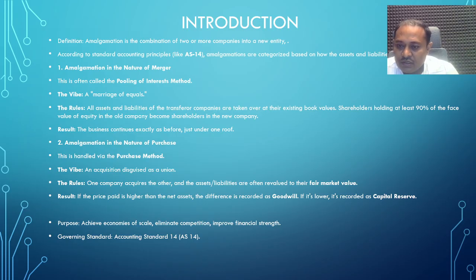The rule for this type is that one company acquires the other, and the assets and liabilities are often revalued to their fair market value. Result: if the price paid is higher than the net assets, the difference is recorded as goodwill. If it is lower, it is recorded as capital reserve.